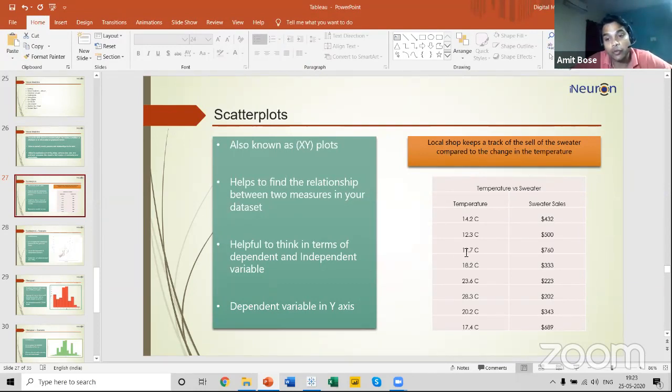Compared to when the temperature was 28.3 degrees Celsius and his sales were down to $202, when the temperature was 11.7 degrees Celsius he was making sales of $760. So scatterplot is used to find the relationship between two measures, or two data components, in your data set.